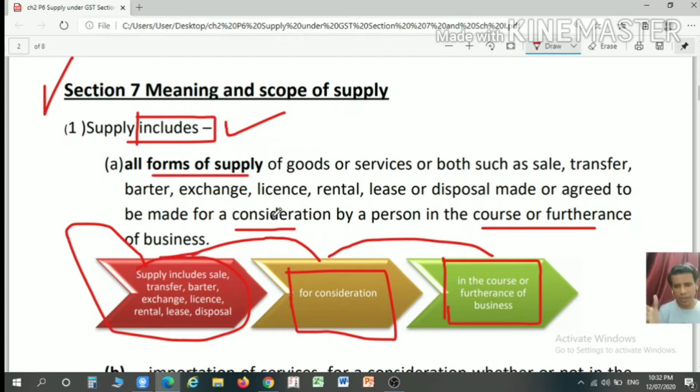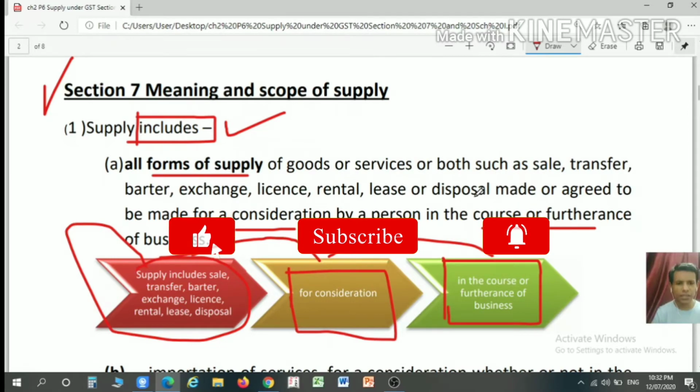So consideration is a must, and the second condition is that business is a must for the purpose of treating such a transaction as a supply. Further, sale, transfer, barter, exchange, license, rental, lease, disposal, etc. are not at all defined in the CGST Act.